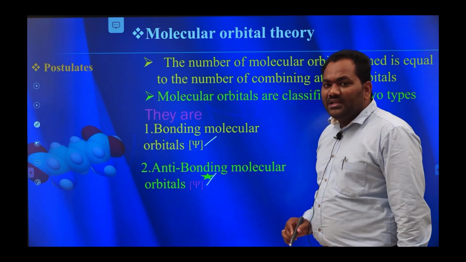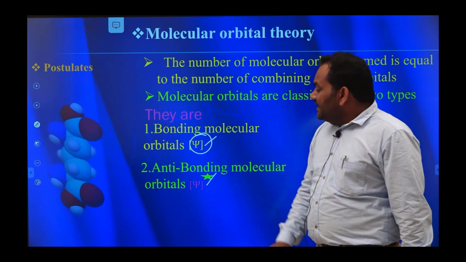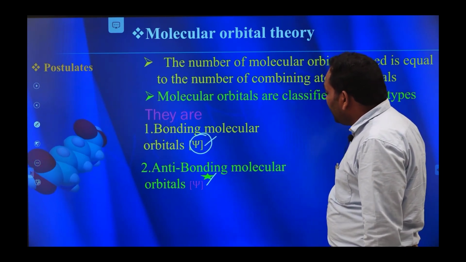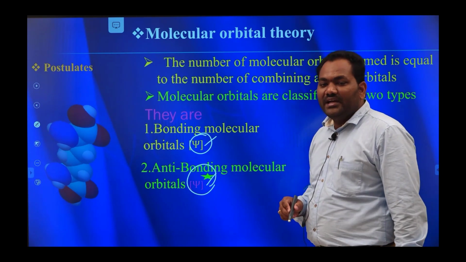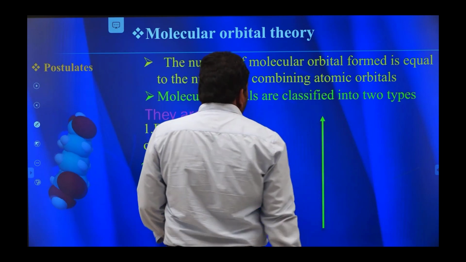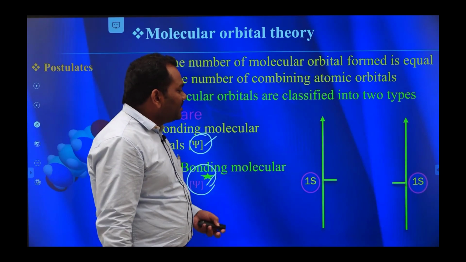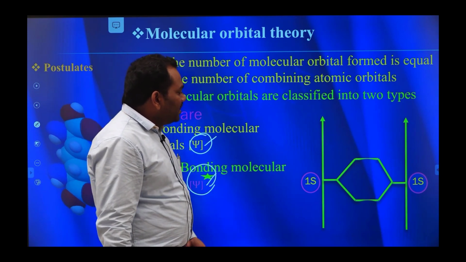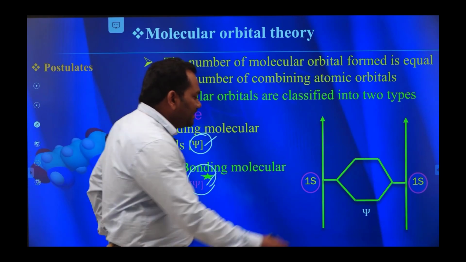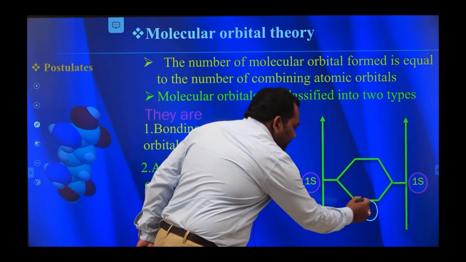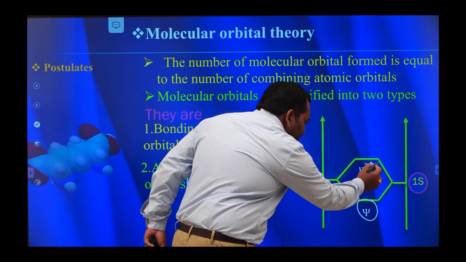Bonding molecular orbitals are represented by psi and anti-bonding molecular orbitals are represented by psi star. Clear? For example, two 1s atomic orbitals combine to form two molecular orbitals. One is the bonding molecular orbital, represented by psi. Another one is the anti-bonding molecular orbital, represented by psi star.